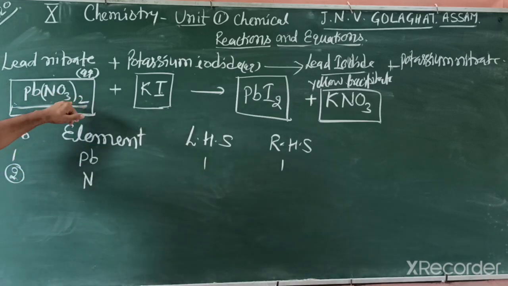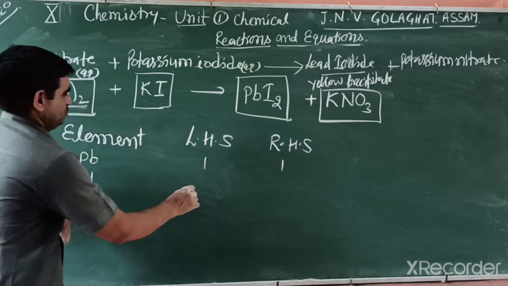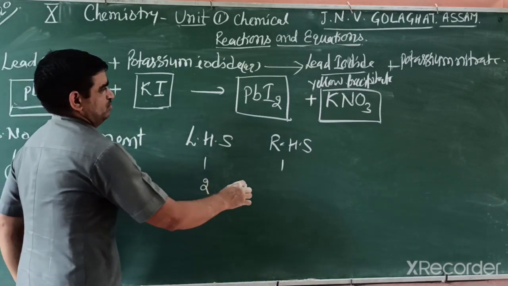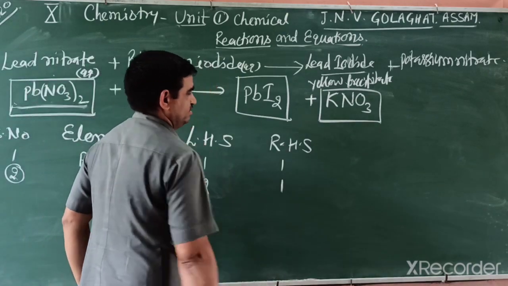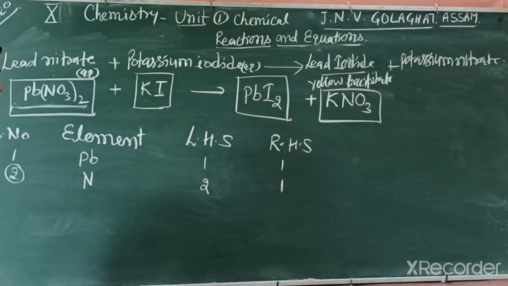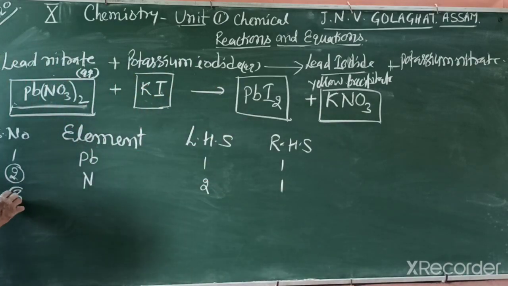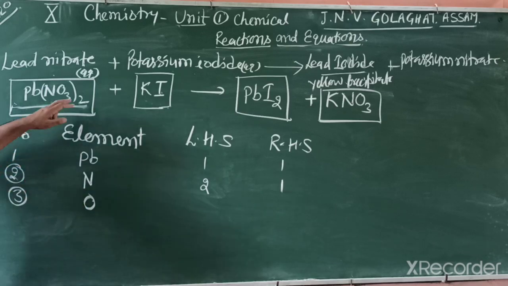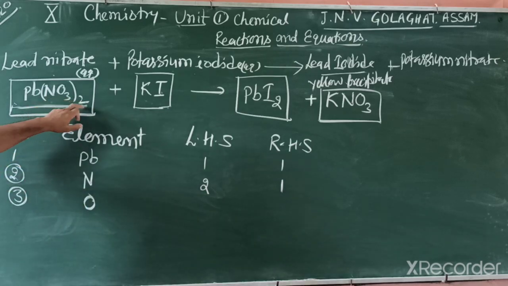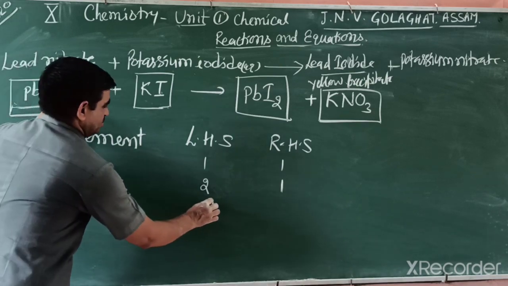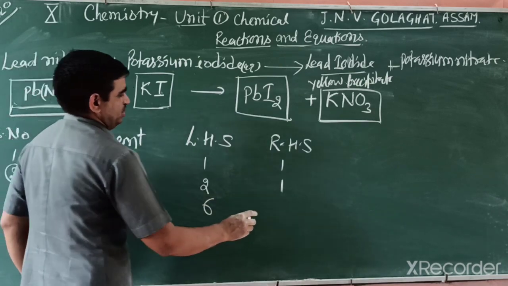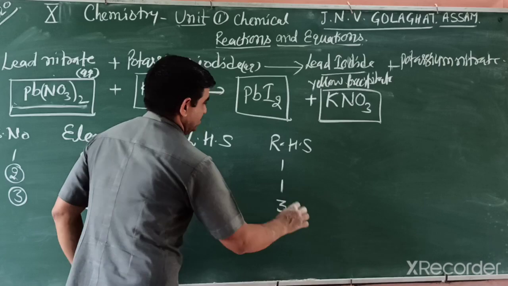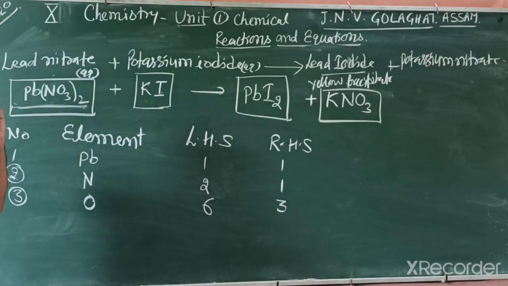Left hand side has 2 because of the twice, right side only 1. It means imbalance. Next element is oxygen. Left hand side 6, 3 twos are 6, but right hand side only 3.